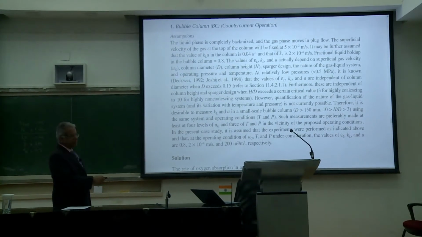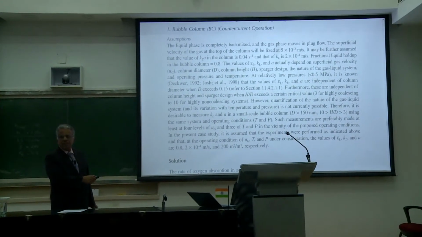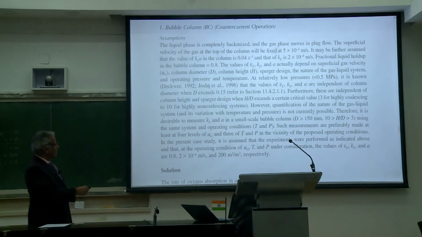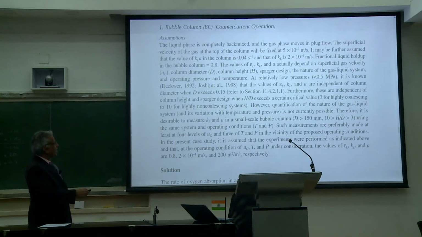Is this not understood? Which sentence is not understood now? Last, okay. Furthermore, these are independent of, where is the last? Where does it start? Such measurements are preferably made at least at 4 levels of superficial gas velocity and 3 levels of temperature and pressure each in the vicinity of proposed operating conditions.